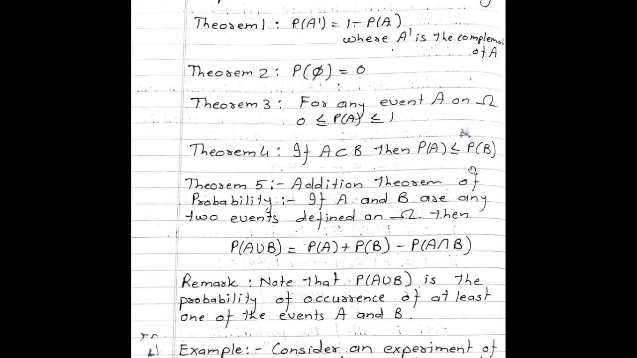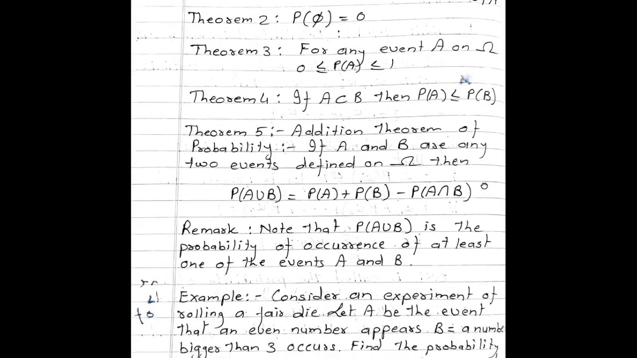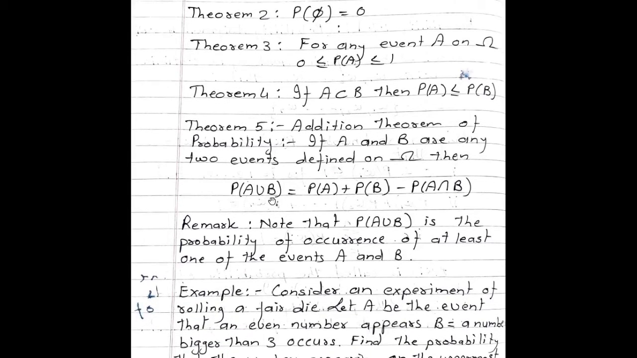Next and important theorem, the addition theorem on probability. If A and B are any two events defined on omega, then probability of A union B is equal to probability of A plus probability of B minus probability of A intersection B. Remark, note that probability of A union B is the probability of occurrence of at least one of the events A and B.